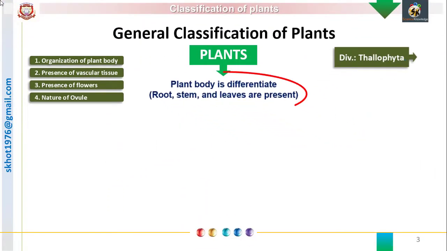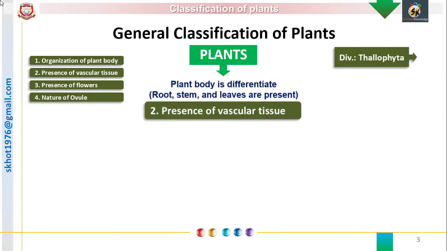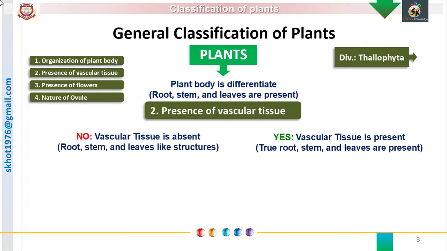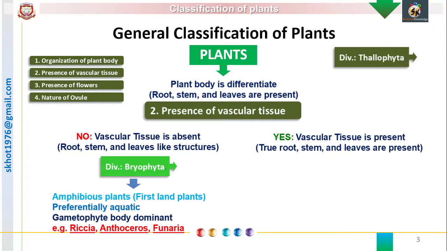If the body is organized and differentiated into root, stem and leaves, then we will observe the second character, whether the vascular tissue is present or not. If no, the body is without vascular tissue, then the root, stem and leaves are called root-like structures, stem-like structures and leaf-like structures. That means true root, stem and leaves are absent as the vascular tissue is absent. Such plants are included in division Bryophyta.